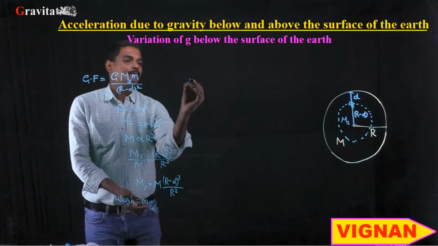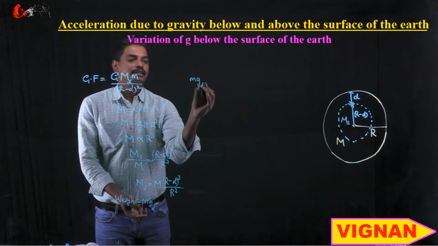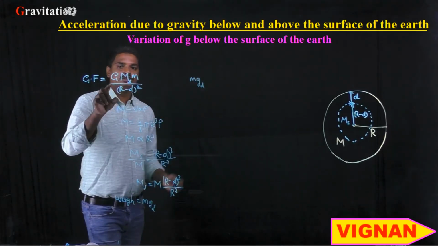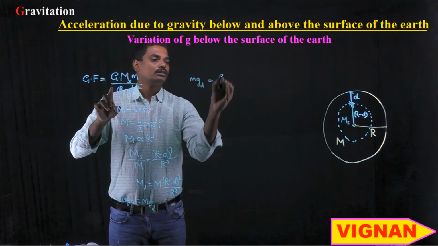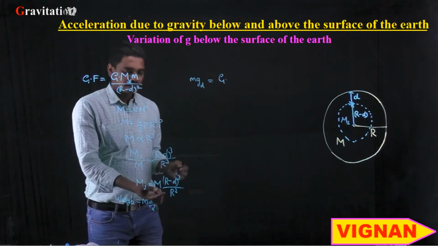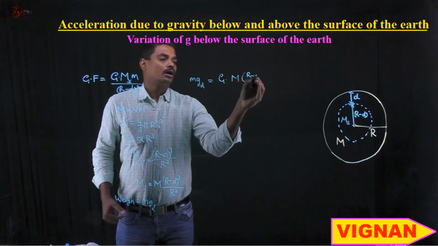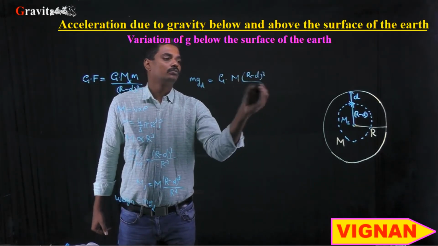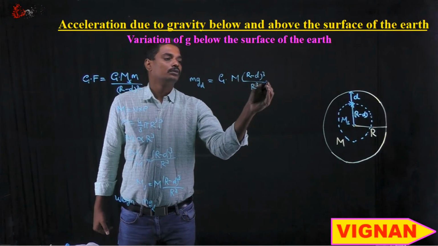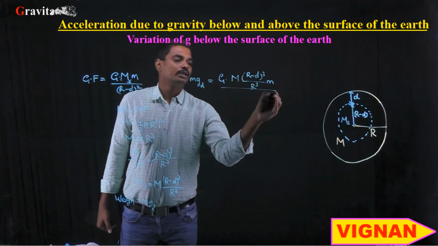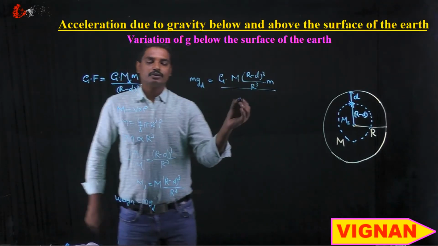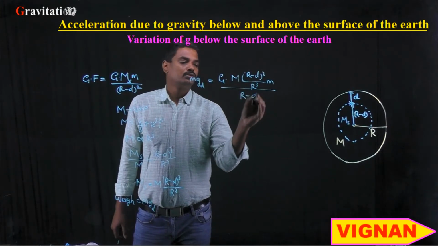So small m into g at a depth d is nothing but the gravitational force, which is equal to G into Ms. Ms can be written as m into (R minus d) whole cube by R cube into mass of the object divided by (R minus d) whole square.